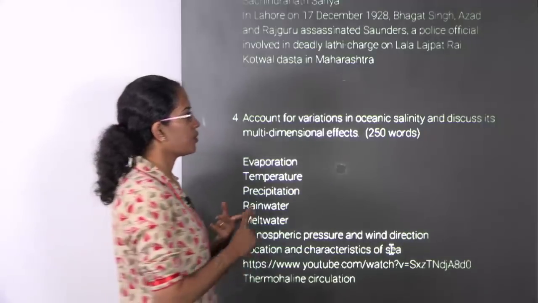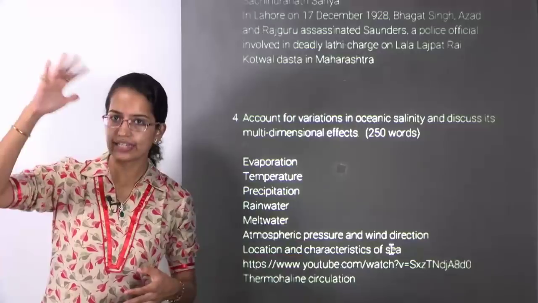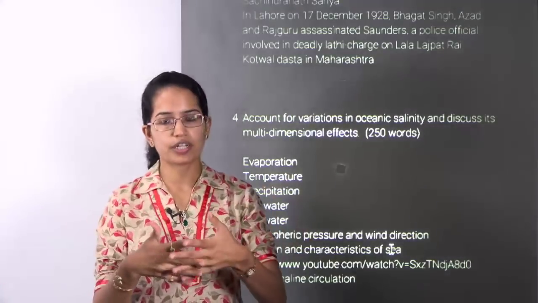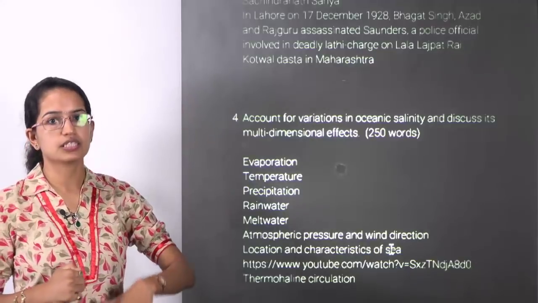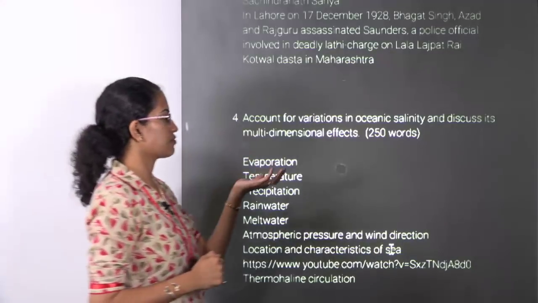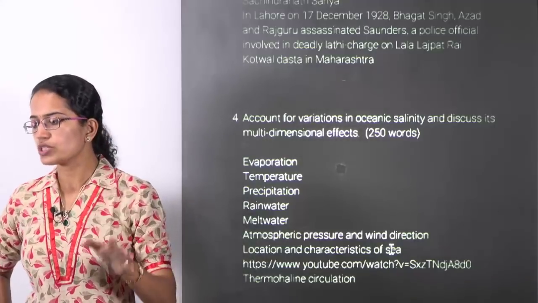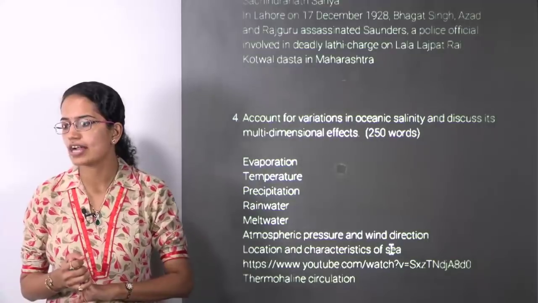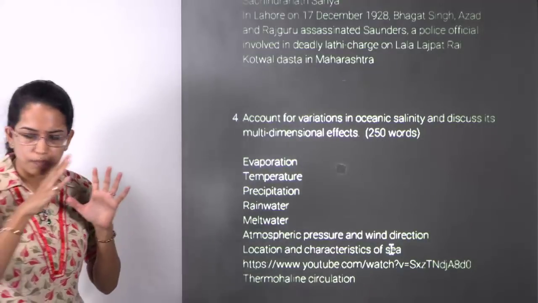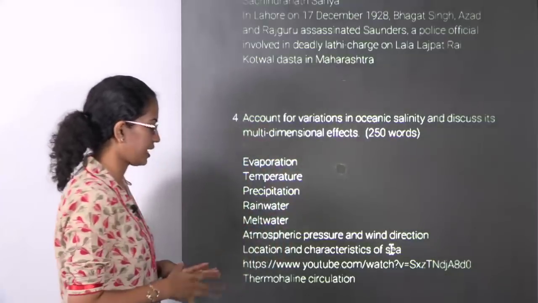So what we need to understand is the variation in the salinity would be caused by the rainfall, the mixing of the waters, the cold current and the warm current, the melting of the glaciers, the rate of evaporation, and the temperature. Those are some of the basic things that you need to understand to work around the oceanic salinity.